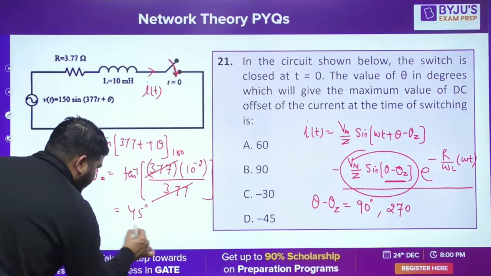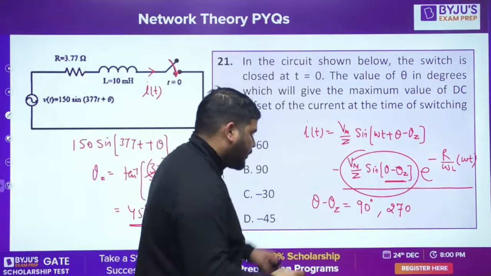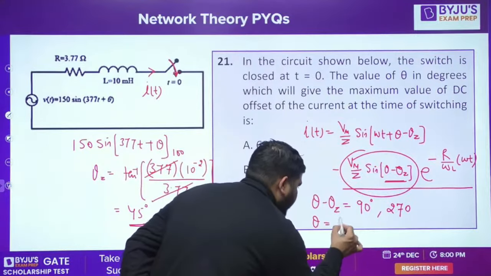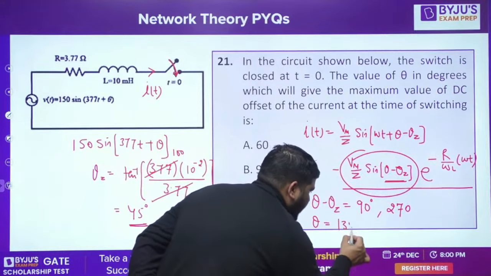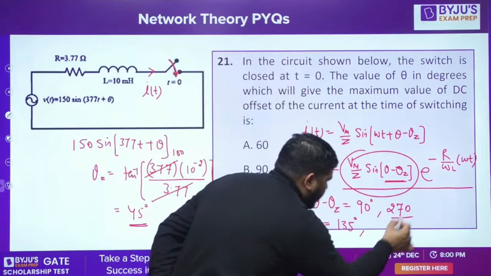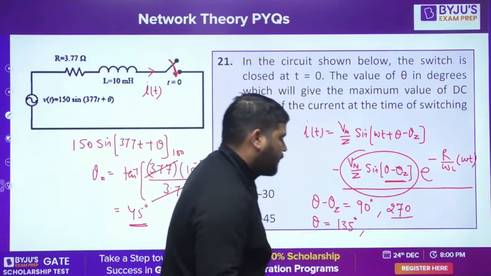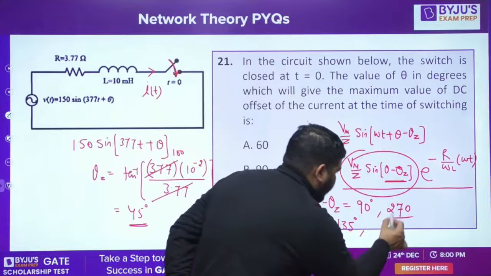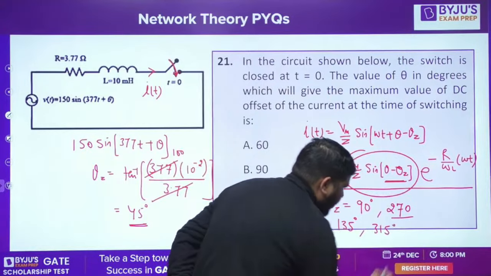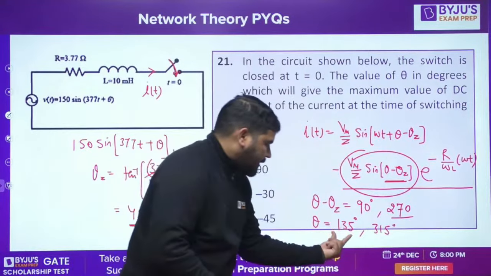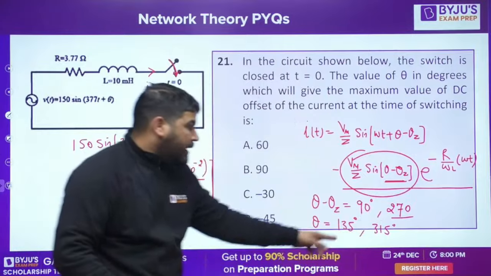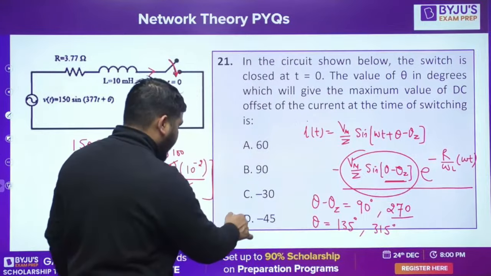So theta Z came out to be 45 degrees. So if theta Z is 45 degrees, then theta will be equal to 135, or just add 45 degrees to it, so it will be 315. It can be 135 or 315. 315 means minus 45. So the answer is minus 45.